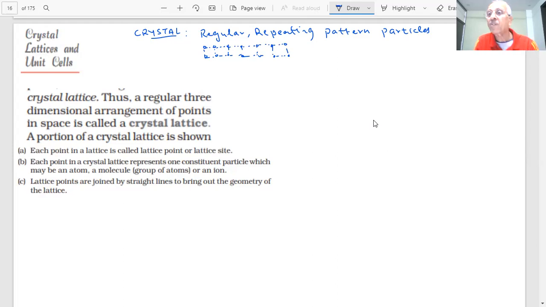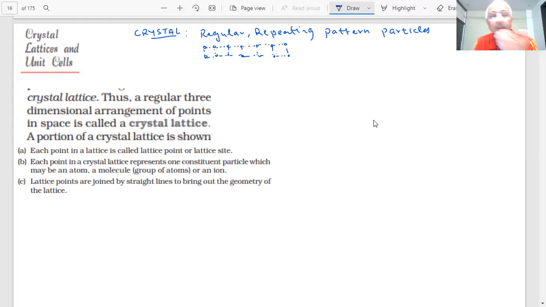Similarly, in three dimensions, in a crystal we will have a three-dimensional crystal lattice, which means there will be a regular repeating pattern of the particles in three dimensions, because most of the substances you have are three-dimensional. How do I represent this pattern of repeating particles on paper?